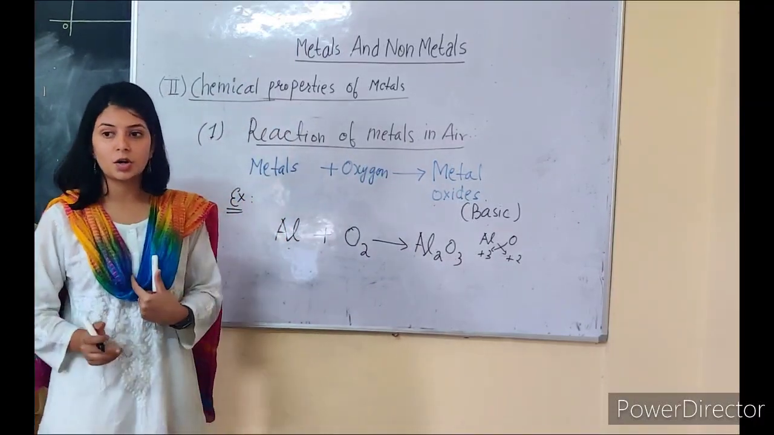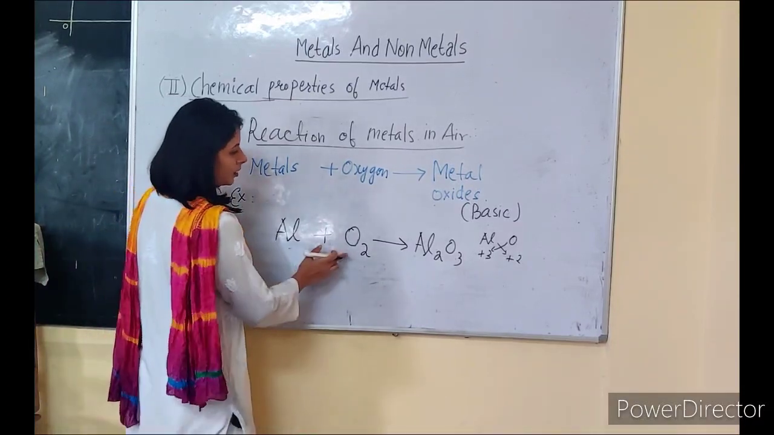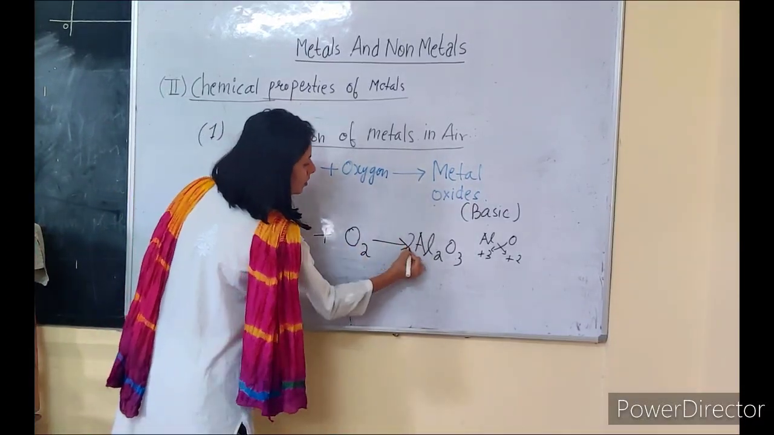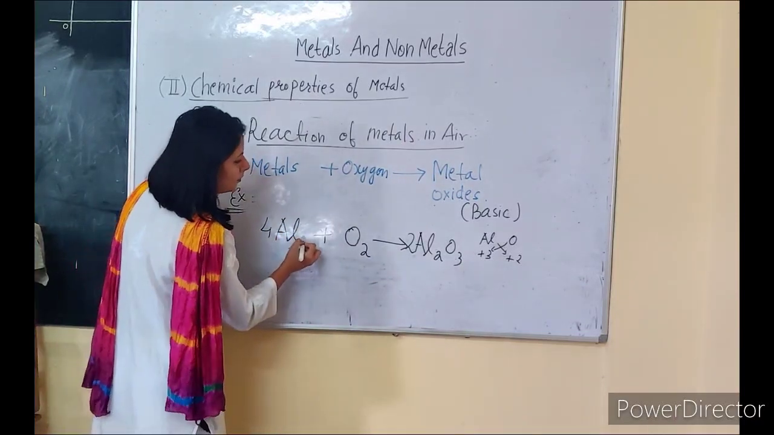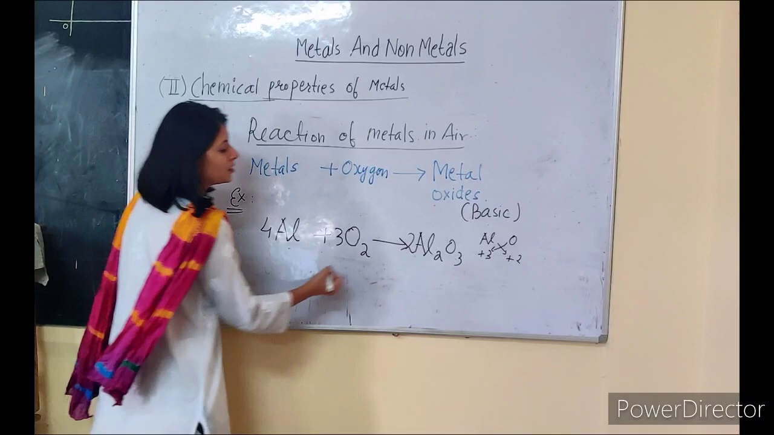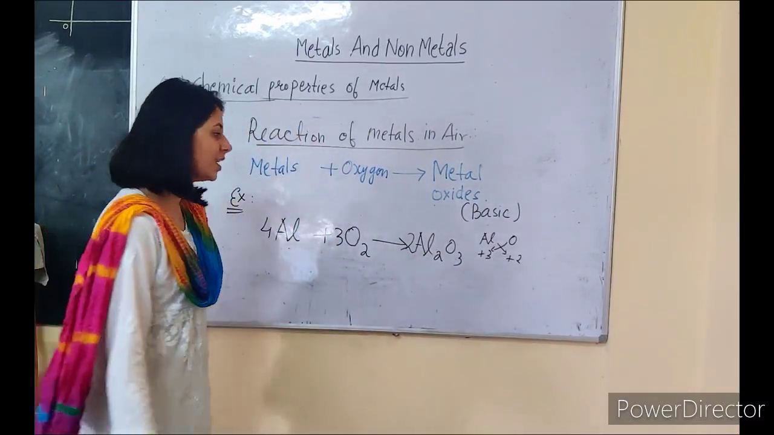Again, this reaction is not balanced. Try to balance the reaction on your own. So here we will get 4 Al plus 3 O2 giving you 2 Al2O3, which is our aluminium oxide.